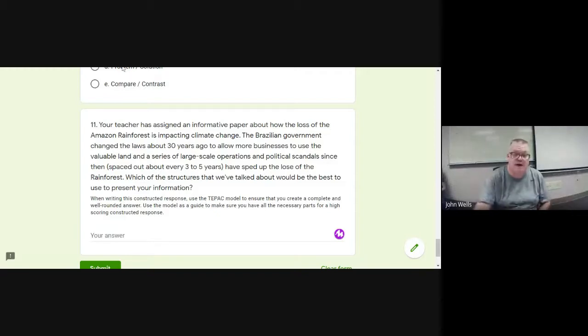Again, I do want to emphasize to you that you are not being graded on the TPAC. This is not a TPAC assignment. I know a lot of people say that, oh, we have to do a TPAC today. No, you're doing a constructed response today. We're just going to use the TPAC model, right? So we will be looking at your ability to answer those questions, okay?